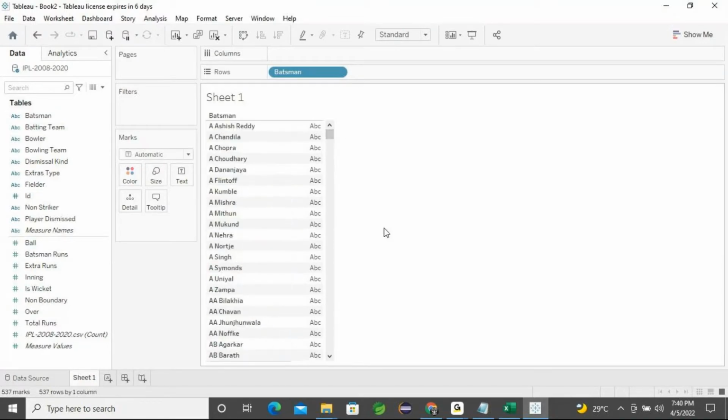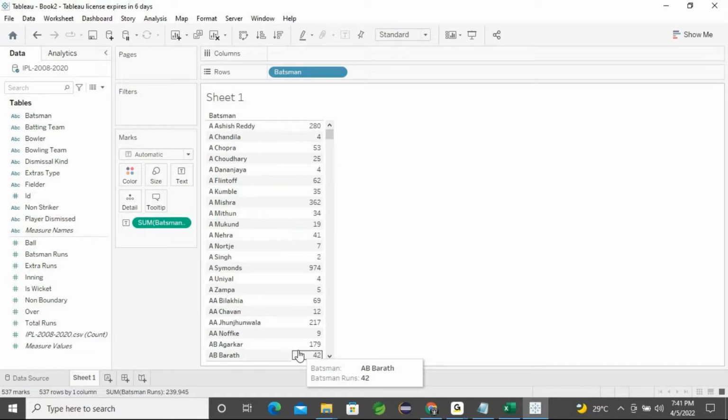Okay, fine. So now each person performed in batting. In that batsman's runs, I'll just double click. It goes to sum automatically. You just double click it, and immediately it will go to the total values. You can see how much each player scored in runs, 453. So a lot of things, but I don't want all the people. I want the toppers in that IPL match. I want the toppers.